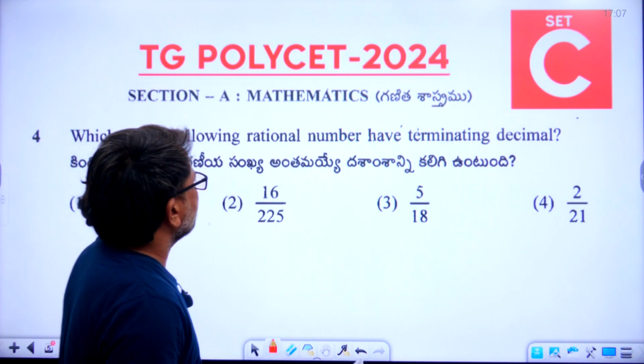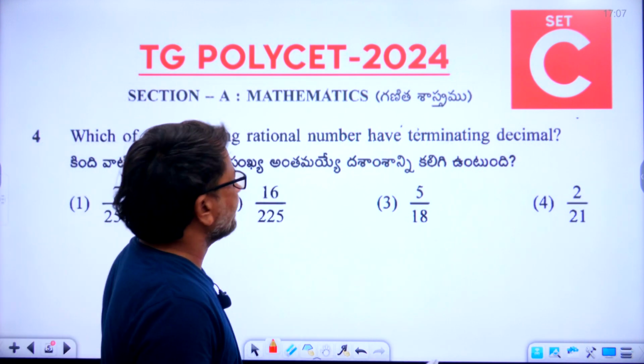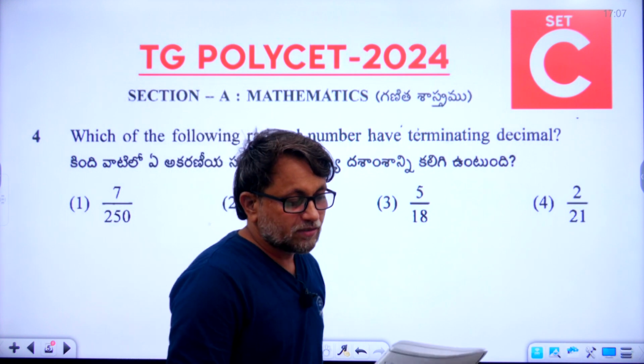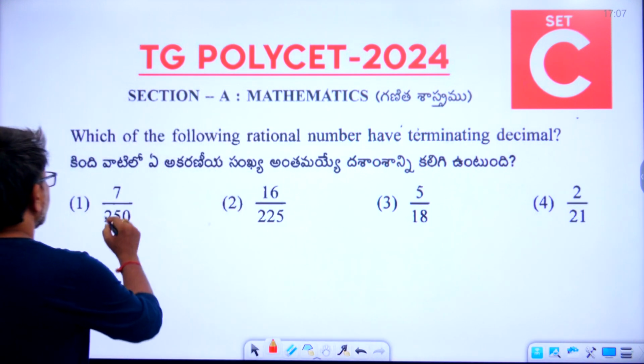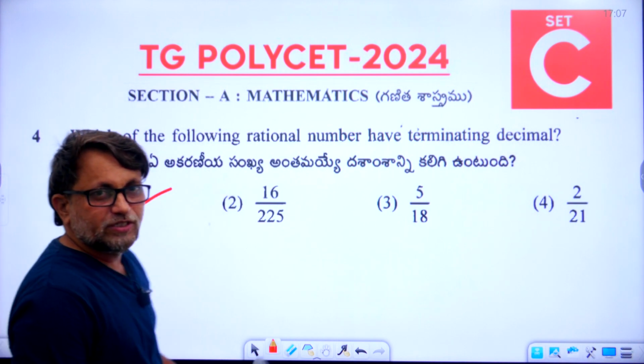Which of the following rational numbers have a terminating decimal? What is the right answer, students? The right answer is 1, 7 by 250.